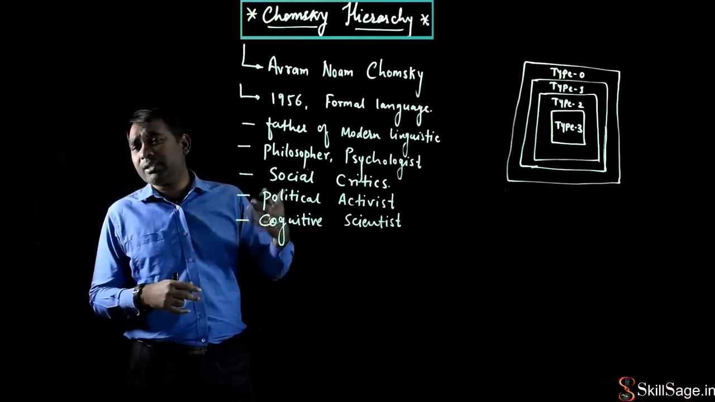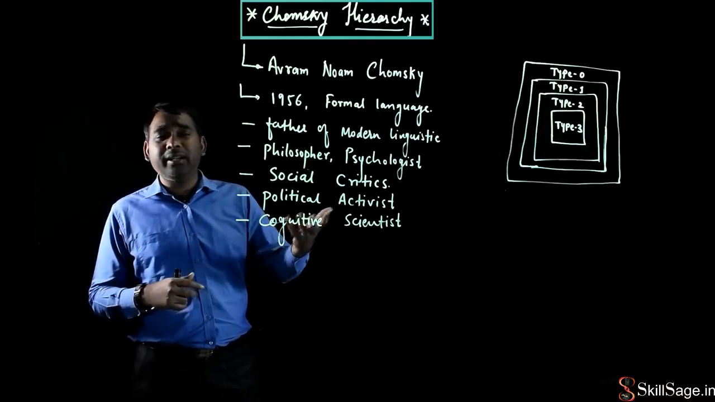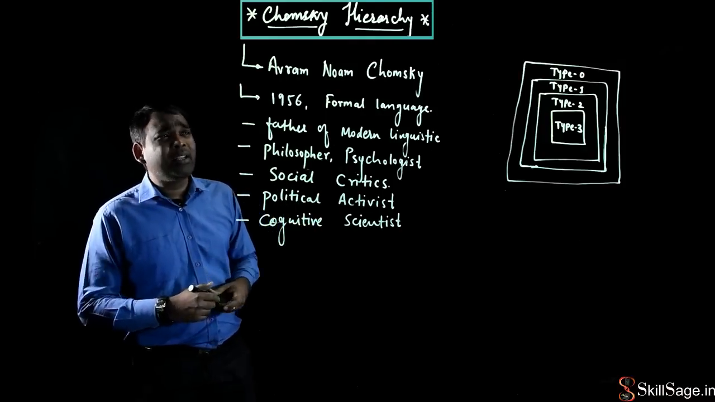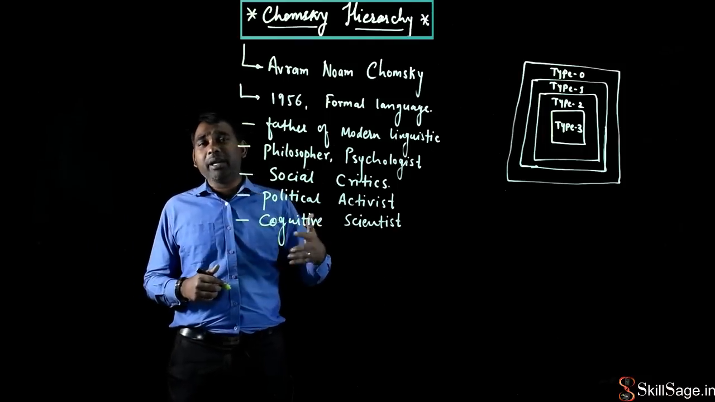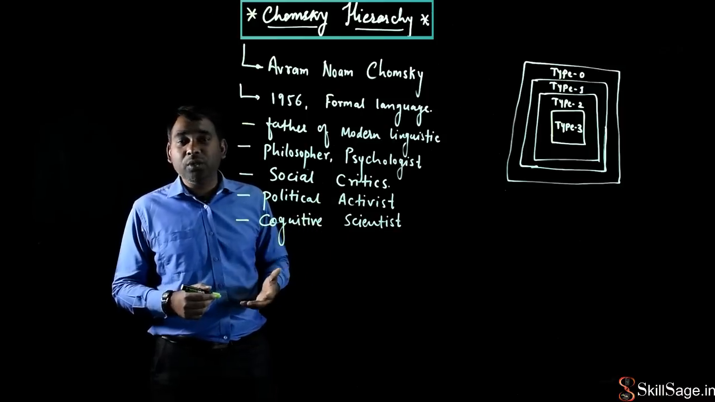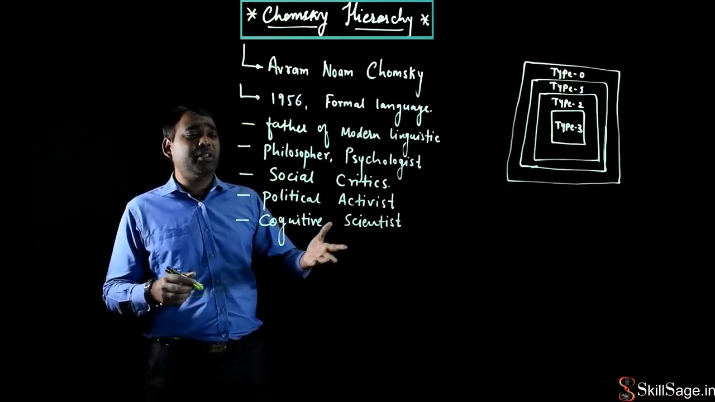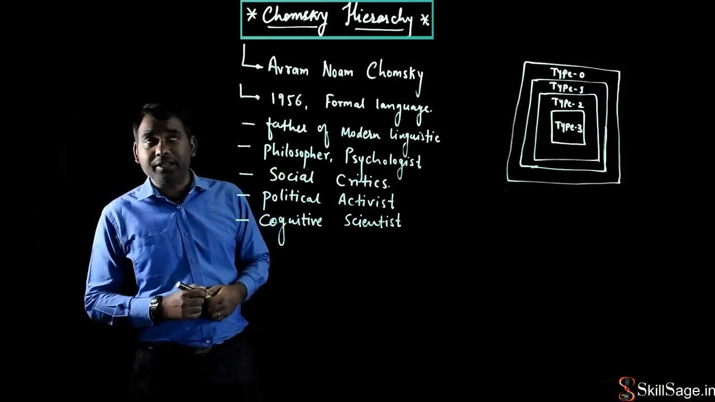He is a philosopher, a psychologist, a social critic, a political activist, and he is currently working as a cognitive scientist. He is associated with many universities like MIT and the University of Arizona, and he is still alive. He is 90 years old, and he is still making contributions in these different areas.